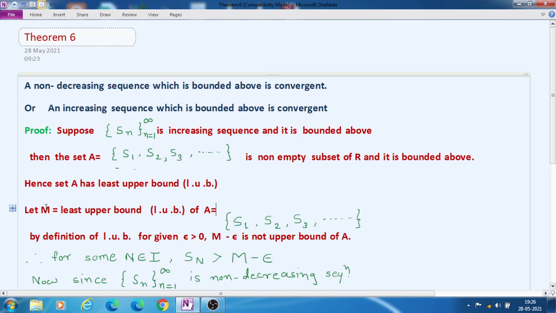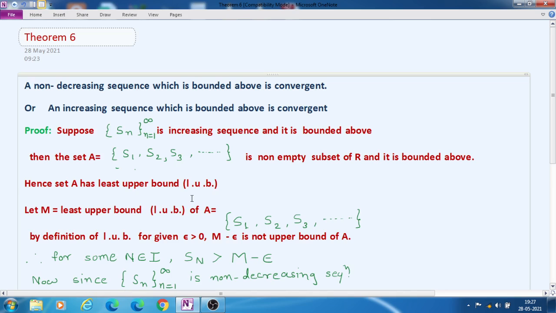Now since the set is bounded above, the set must have an upper bound, and if the set has an upper bound, then there must be a least upper bound, that means the least of all the upper bounds.